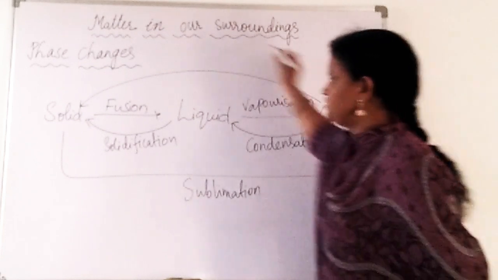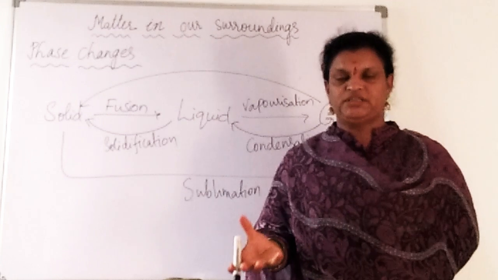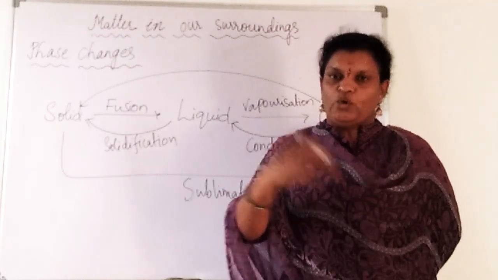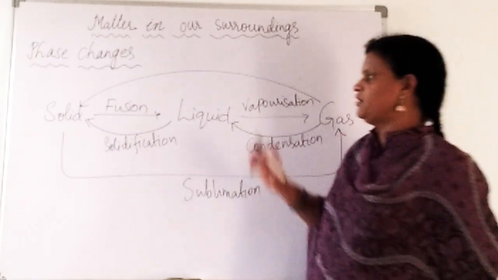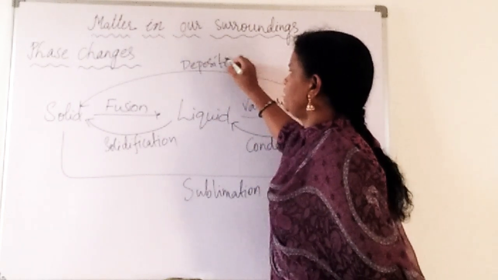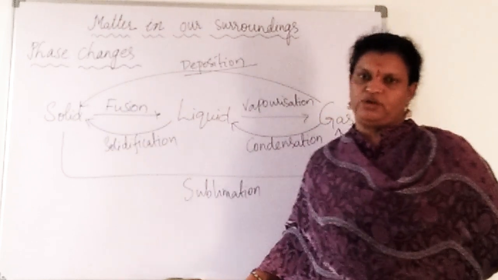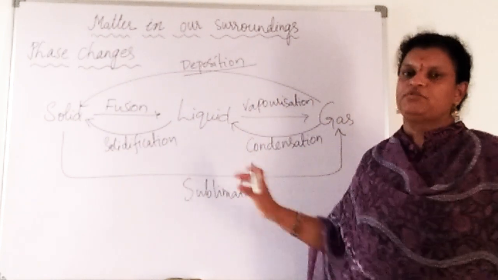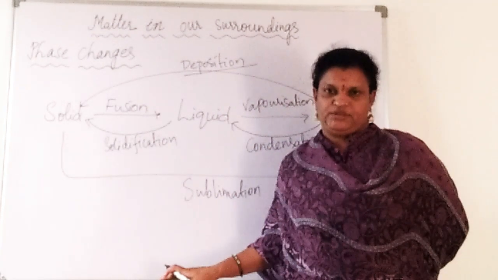Likewise, if gases convert directly into solid. For example, if a substance converts directly from solid to gas and you cool that gas, it will convert into solid again. Because of that, we have a term known as deposition. In some books you can find this term also as sublimation only, but the actual word is deposition. So these are the different terms we use for phase change. Now we'll see some examples.